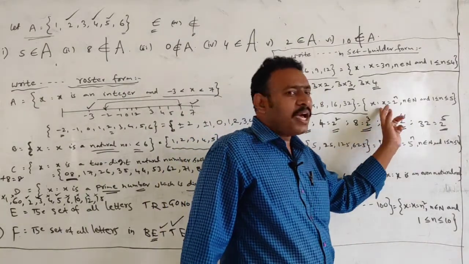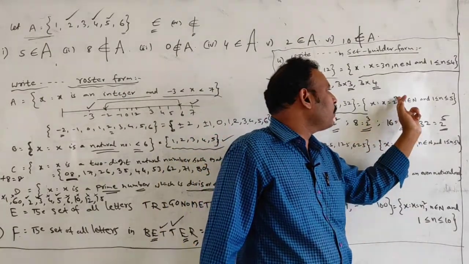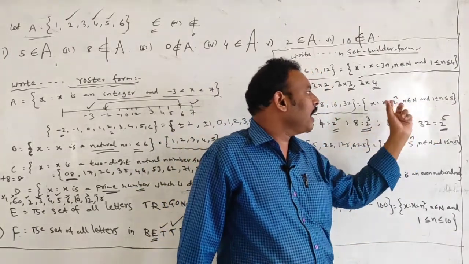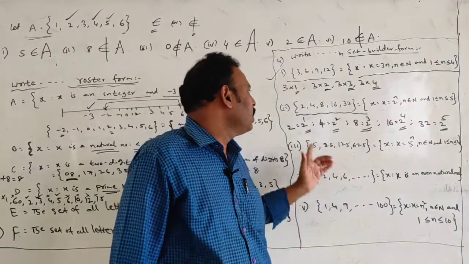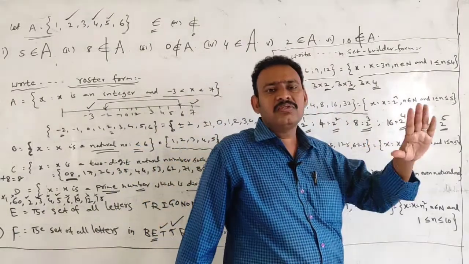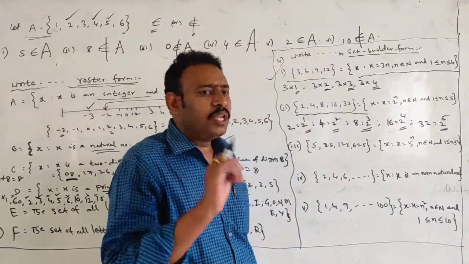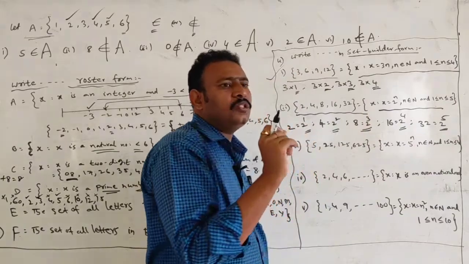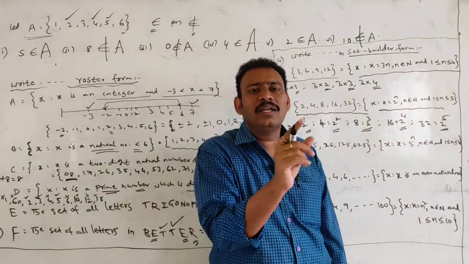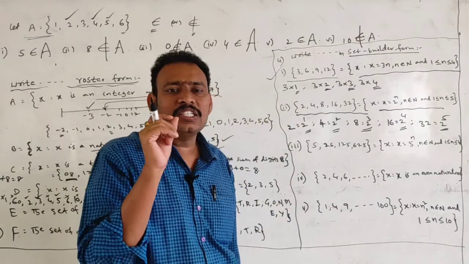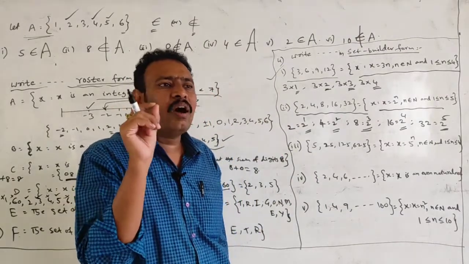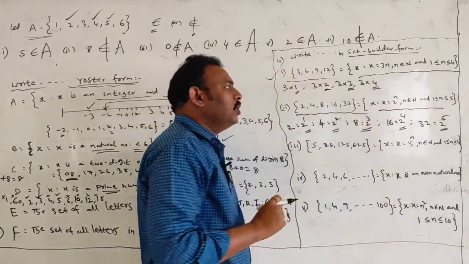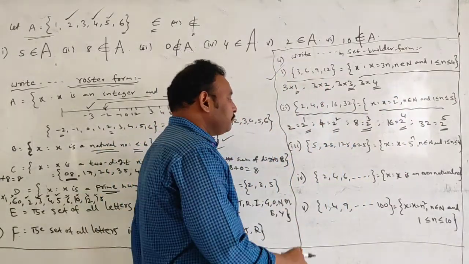So, the set of x such that x is equal to 2 to the power of n, n is a natural number and n lies between 1 to 5. 1 is the minimum, the maximum is 5. Understand, students? Very simple. The technique is here. The set builder form means all the elements in the set satisfy a single common property. That is the trick. 2 to the power of n is the trick.